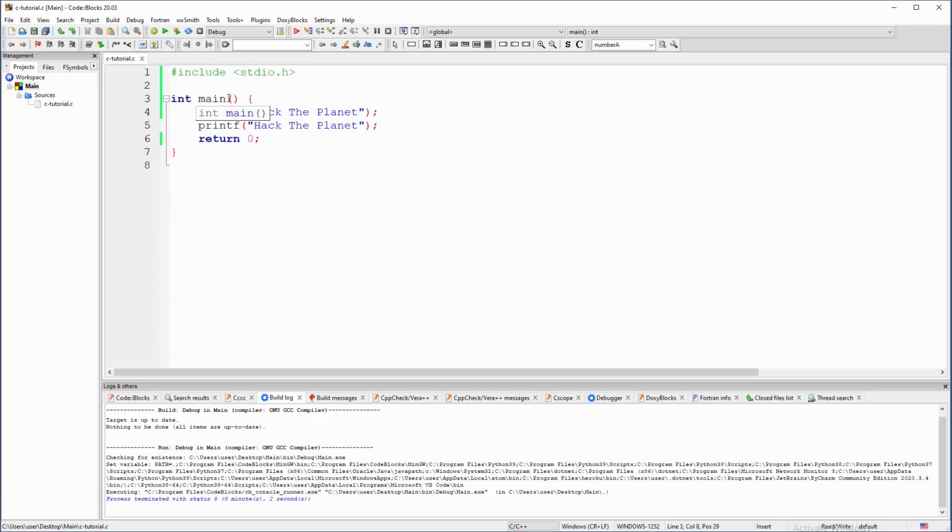Now, why do we need these brackets for main, for a function? Because that's how you're going to recognize a function generally in programming. We do need to have this type of brackets, because in here we're going to put a lot of food for our function to work with.